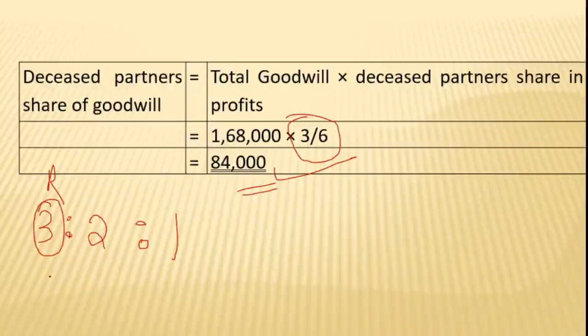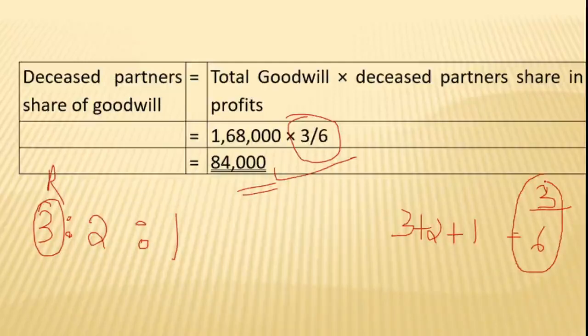Ranbir's share is 3 in the numerator. If you add 3 plus 2 plus 1, that is 6 in the denominator. So 3 by 6 is the deceased partner's share that we have to multiply. When we multiply, we get 84,000 as the deceased partner's share of the goodwill.